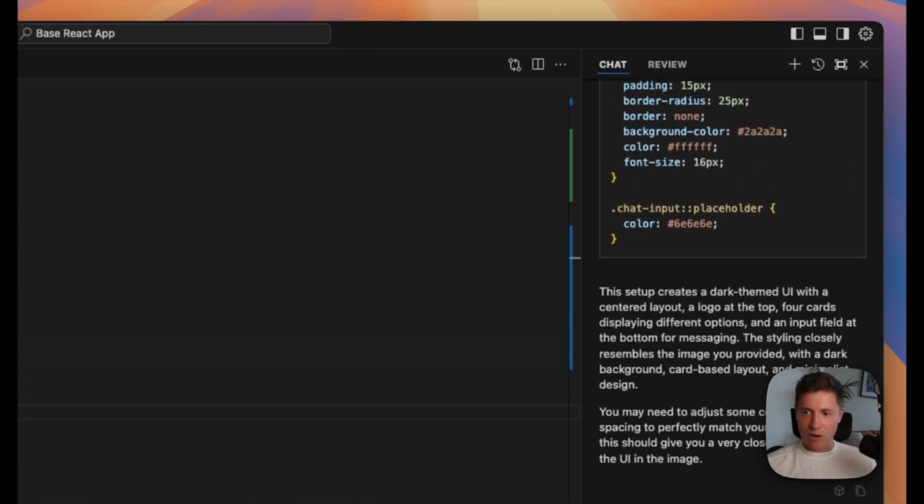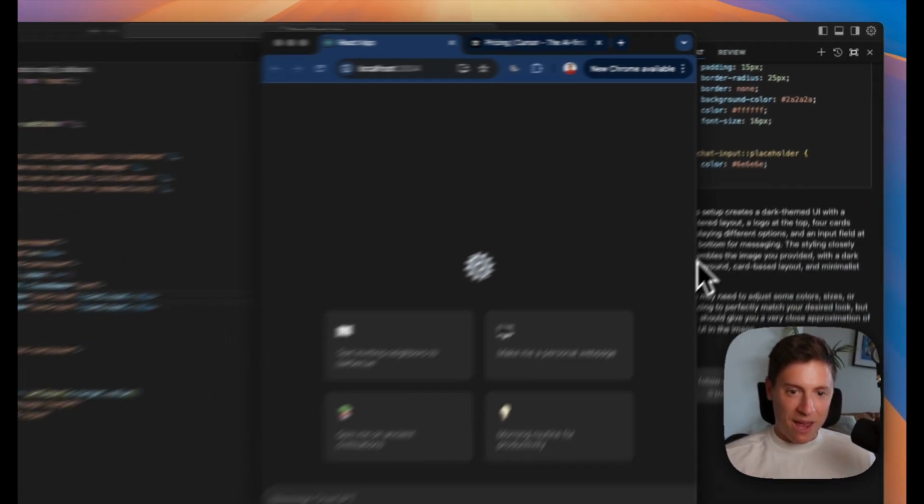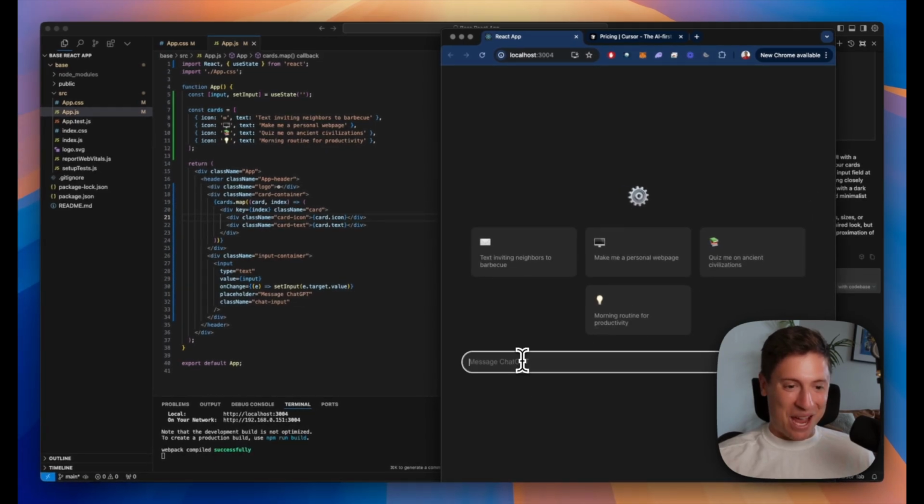Now that that code's set, let's actually see what it looks like. So I pull over my original window. Boom! It made the UI look exactly like ChatGPT. It even says message ChatGPT in it. That's pretty amazing, and that was all just off an image. I didn't even write any text. I didn't even write English. I just sent a picture and it made it. That's how powerful this is. That's all the different things you can do, and again, without any technical experience required whatsoever.